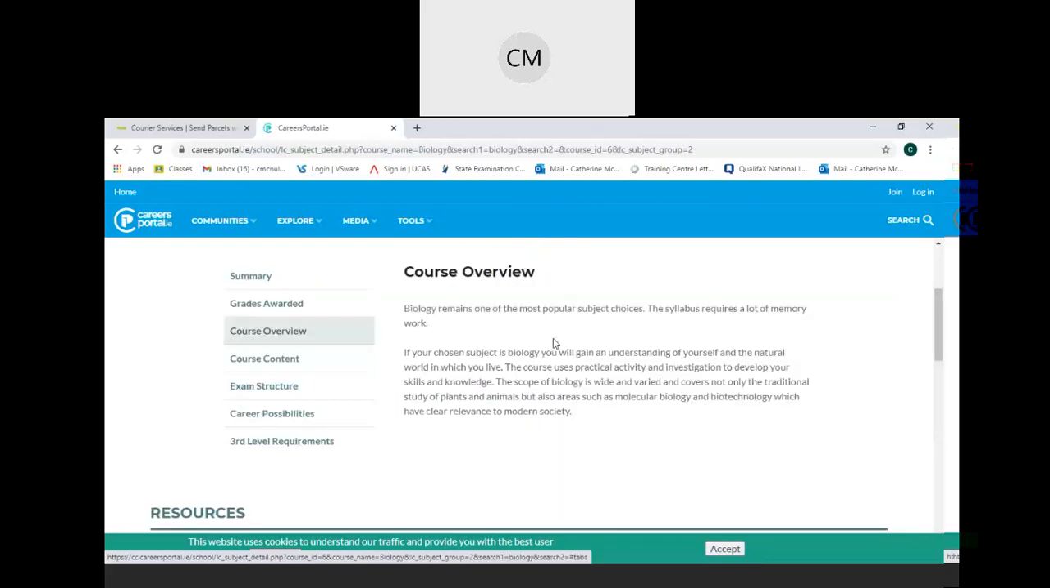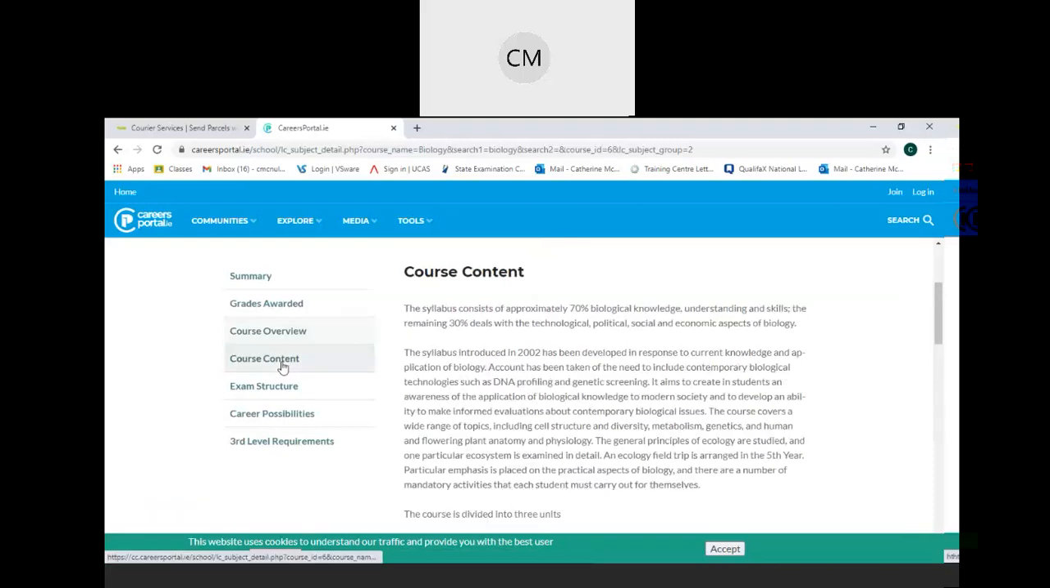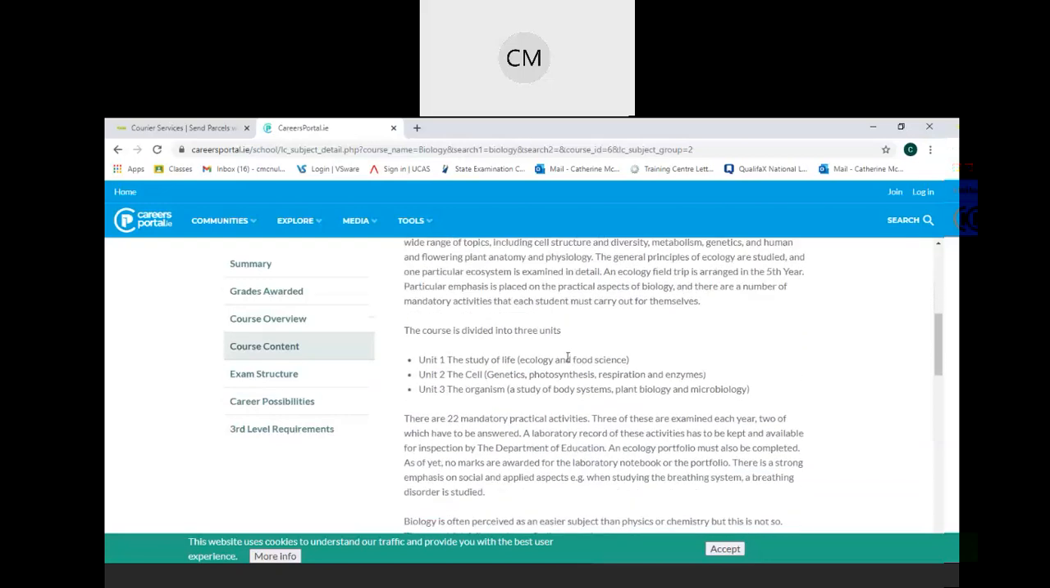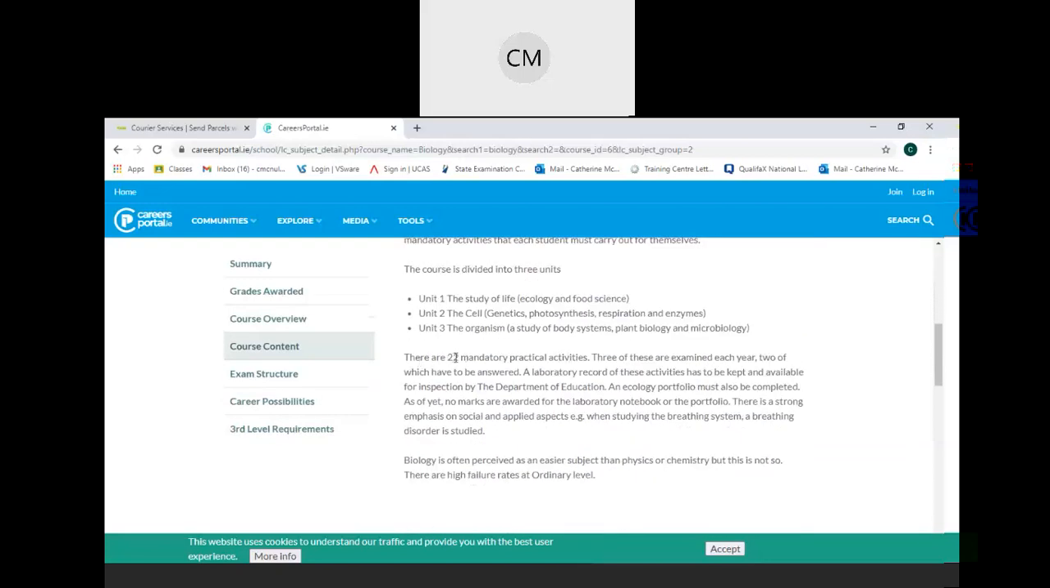Course overview just gives you a summary of what the content would be. Course content then is next. So 70% biological knowledge, understanding and skills. The remaining 30% deals with technological, political, social and economic aspects of biology. And then they go into a bit more detail, like telling you there are 22 mandatory experiments, for example.